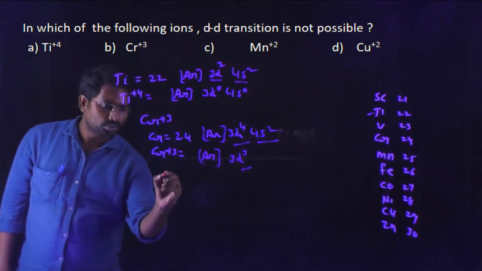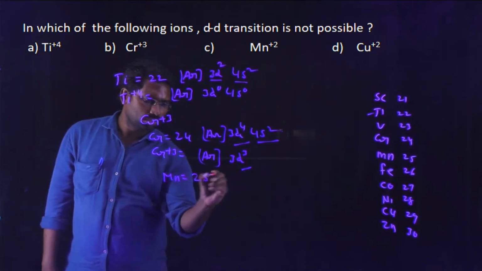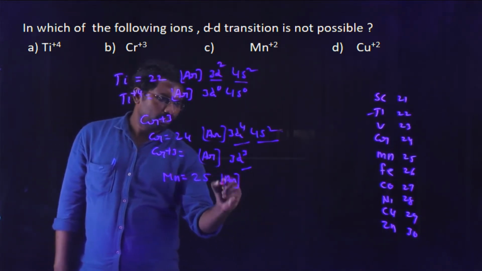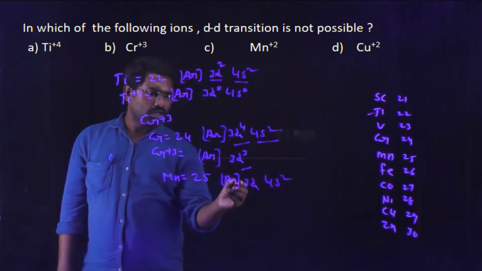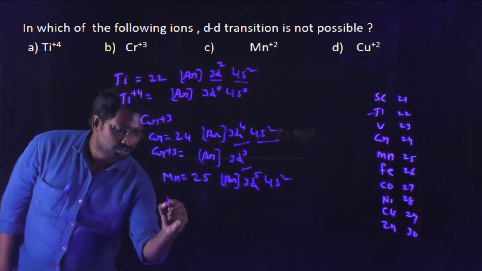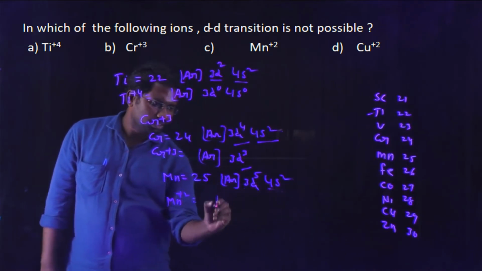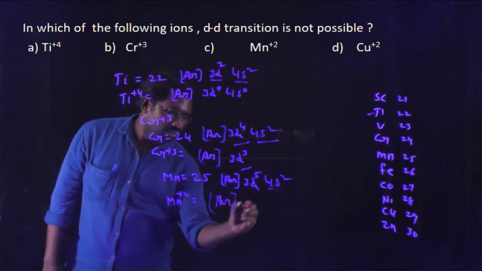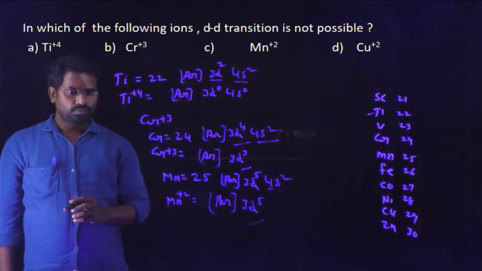So come to the next one, manganese. What is the atomic number for manganese? Manganese 25, configuration argon 4s2 3d5. Argon means 18, 25. So for Mn2+, losing 2 electrons. What is the remaining configuration? Argon 3d5. Here the number of unpaired electrons is 5.